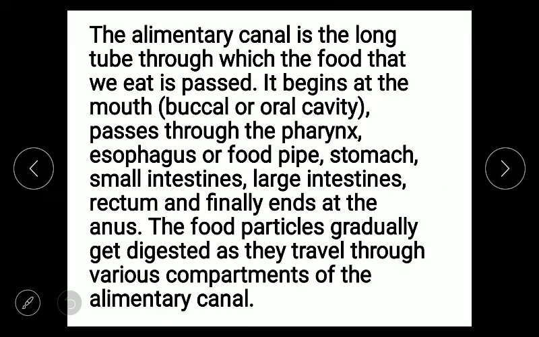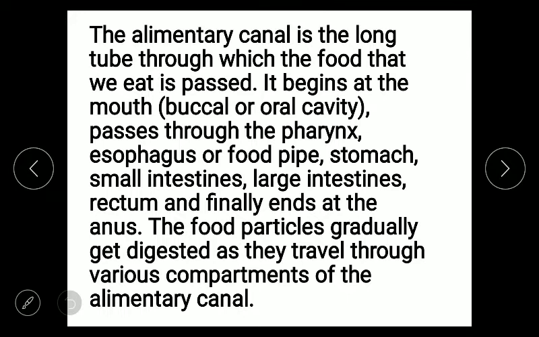Now about the alimentary canal. What is the alimentary canal? It is a long tube through which the food that we eat is passed. It begins at the mouth, passes through the pharynx, esophagus, stomach, small intestine, large intestine, rectum, and finally ends at the anus. The food particles gradually get digested as they travel through various components of the alimentary canal.